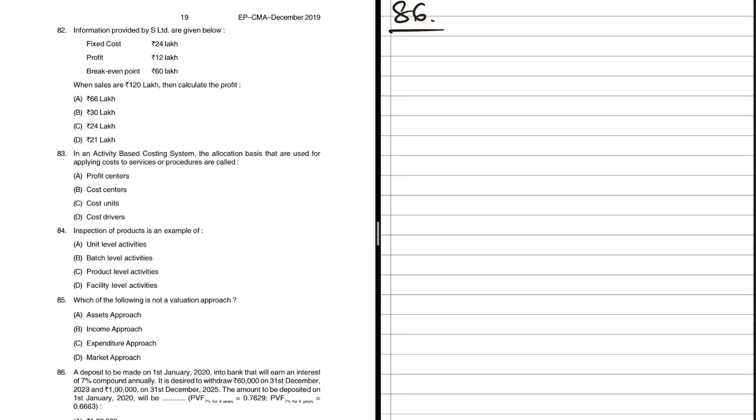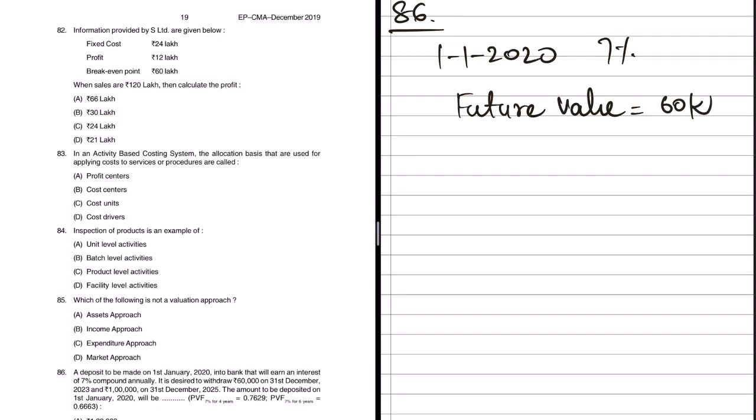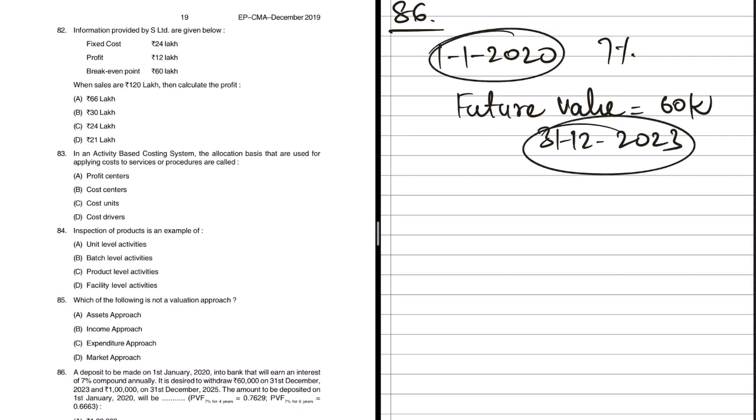Let's read the problem. A deposit is to be made on 1st Jan 2020 into bank that will earn an interest of 7% compounded annually, they say. Okay. So 7% is the rate of interest. It is desired to withdraw 60,000 on 31st December 23. So future value of the money is given. Future value of the money in this case is 60,000. This 60,000 is when? It will be on 31/12/2023.